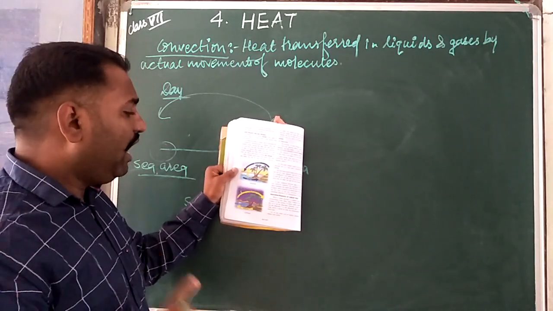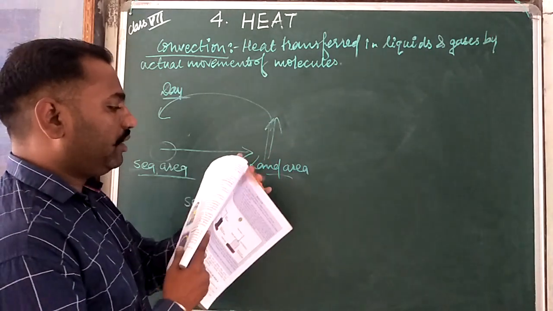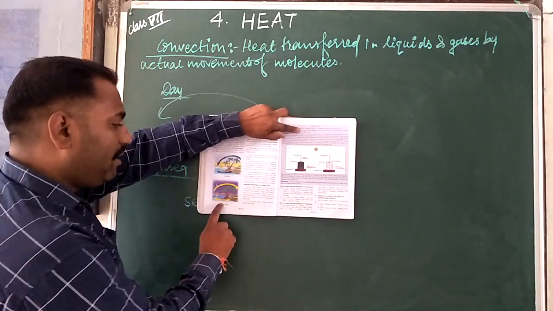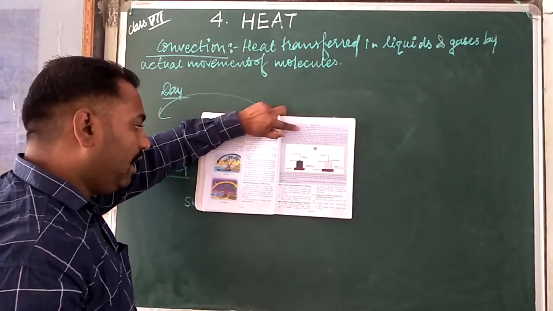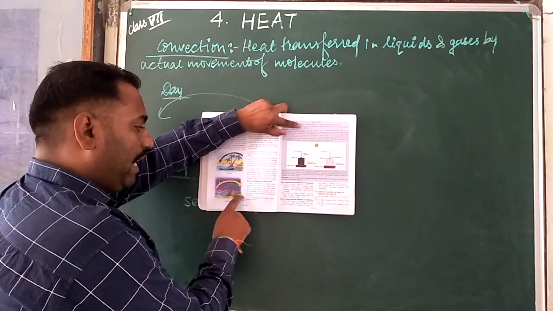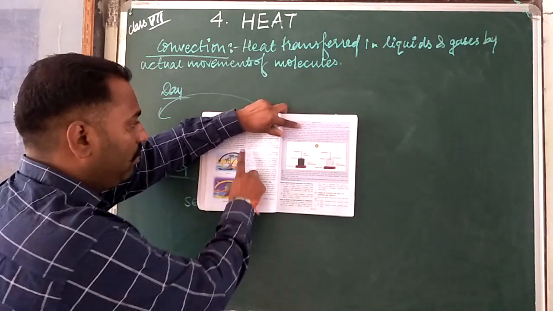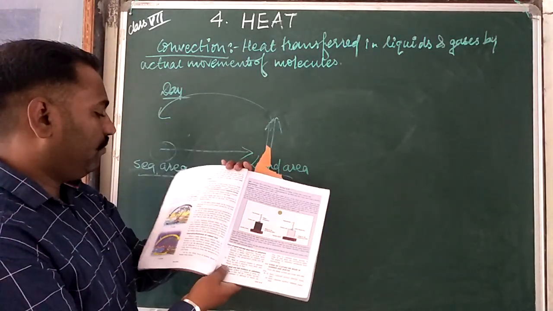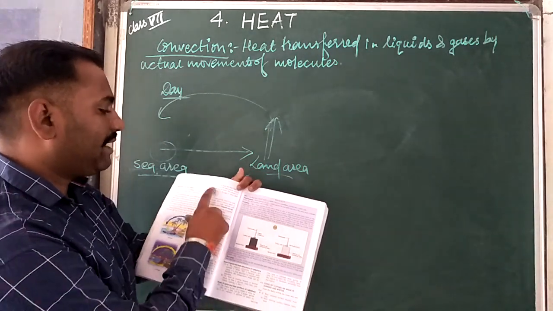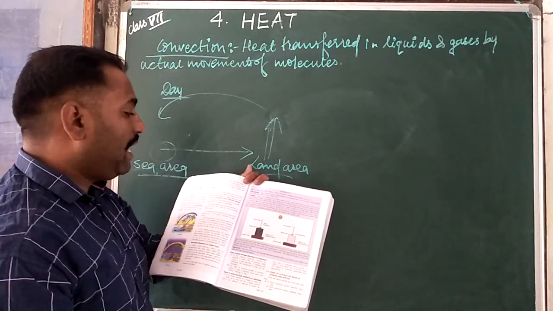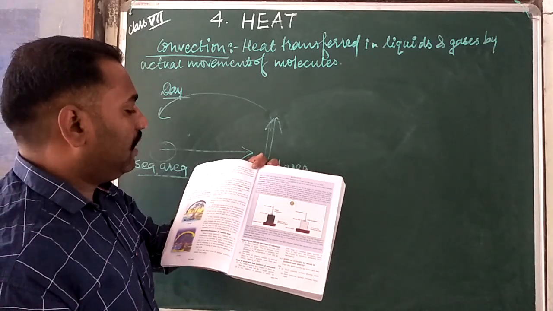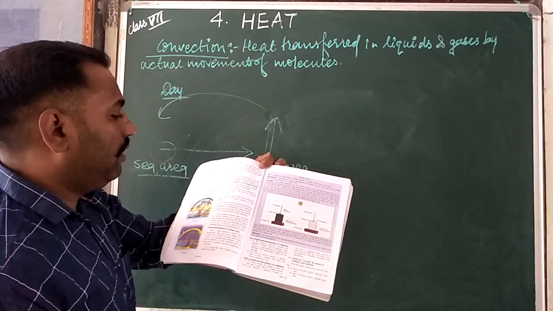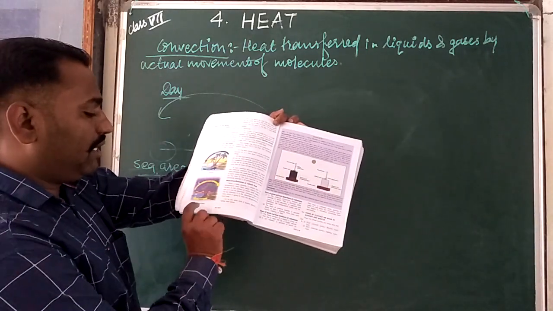And what will happen in land breeze? Look at that. In the land breeze, at night time, there is a warm sea and cool land. Land loses heat faster than the sea water. So the water over the sea is warmer at night, and the warm air over the sea rises up, and the cooler air from the land starts moving toward the sea to take its place. The convection current from the land to sea is called land breeze. So this is known as land breeze.